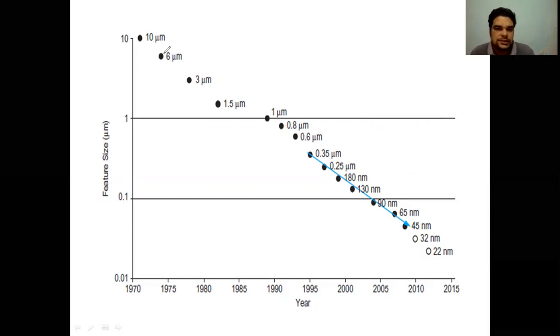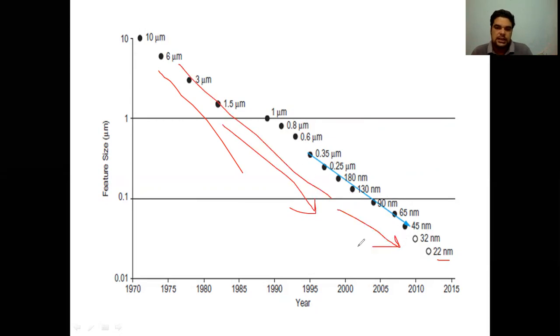So these dimensions are nothing but the length of the channel that is continuously decreasing, meaning the dimensions of the transistors are continuously decreasing.